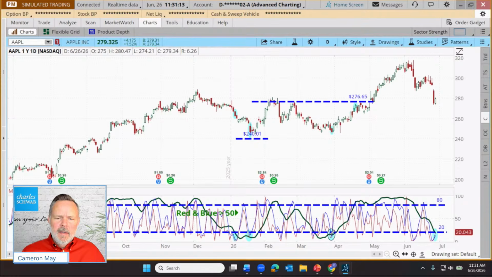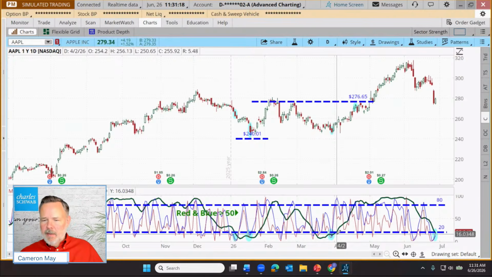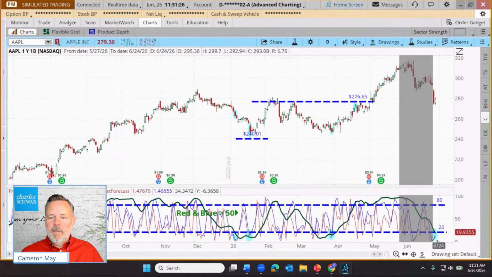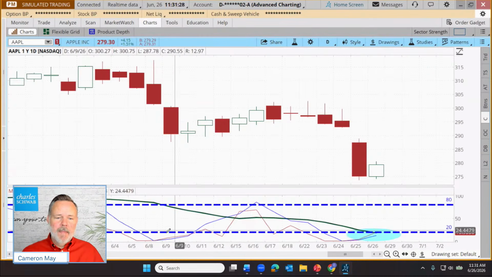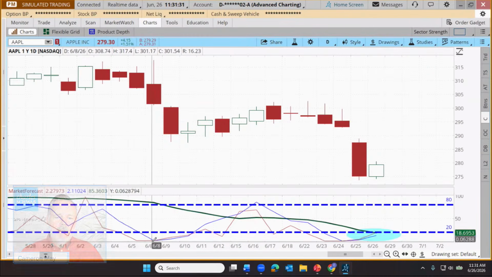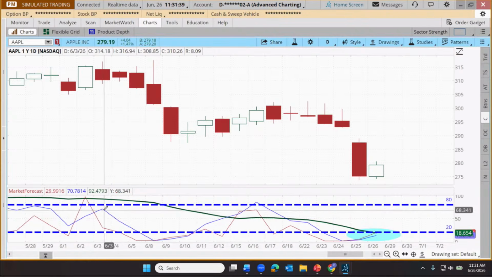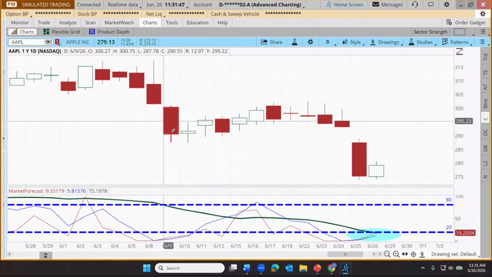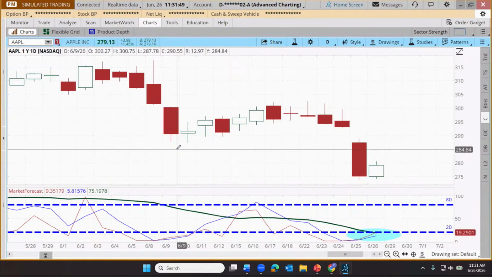And then finally, there are still other traders who might use much shorter term signals. Let me see if there's a recent example. Yep, there's one right here. And this is what I might call a minor cluster. Let me zoom in on recent Apple activity. And what we have right here back earlier in June, we're looking for something that's far less common. And that is when we get the red line and the red line and the blue line below 20 at the same time. And as they start to uptick, that may be an entry for a shorter term trade.